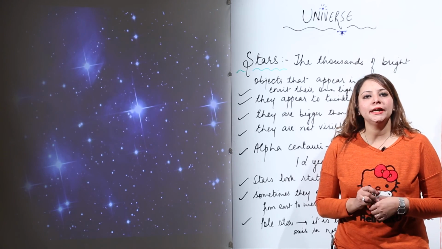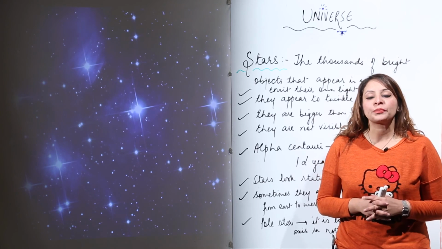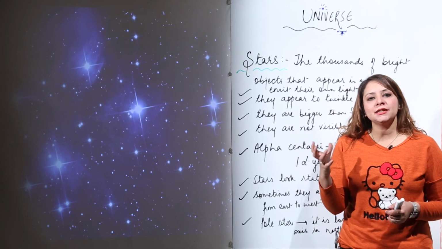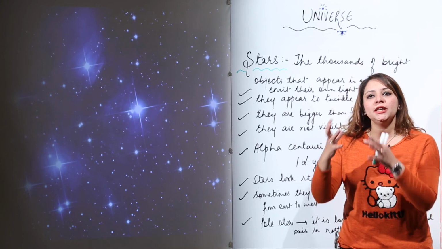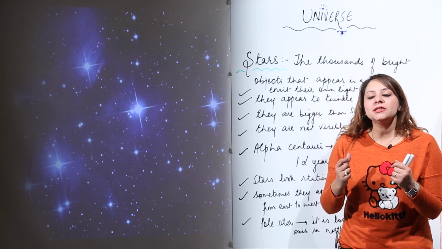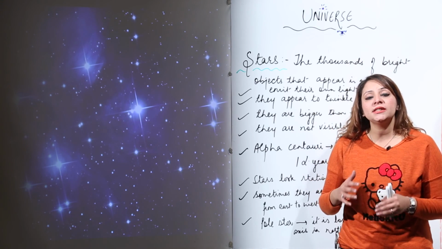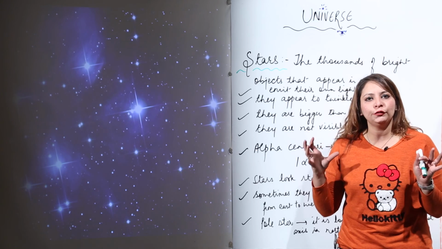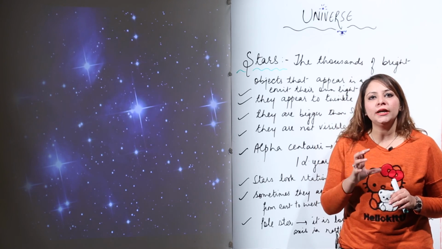Now we are going to study the celestial bodies that are the stars. In the daytime, you see the sun shining, right? But when the sun sets, or if we talk about the night, we see thousands of bright sources of light in the sky. You know that those bright sources are called stars.